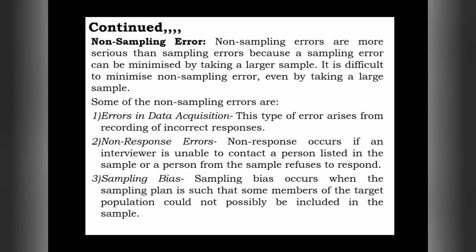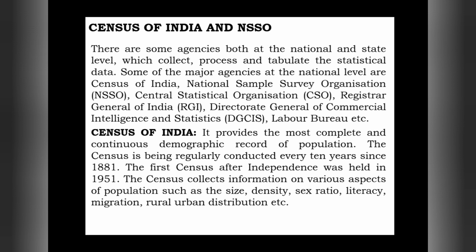This non-sampling error is more serious than sampling error, because here we cannot reduce it by sample size. The non-sampling error occurs due to three kinds of reasons: errors in data acquisition, non-response errors, and sampling bias. These are the errors which are the reasons for non-sampling error.